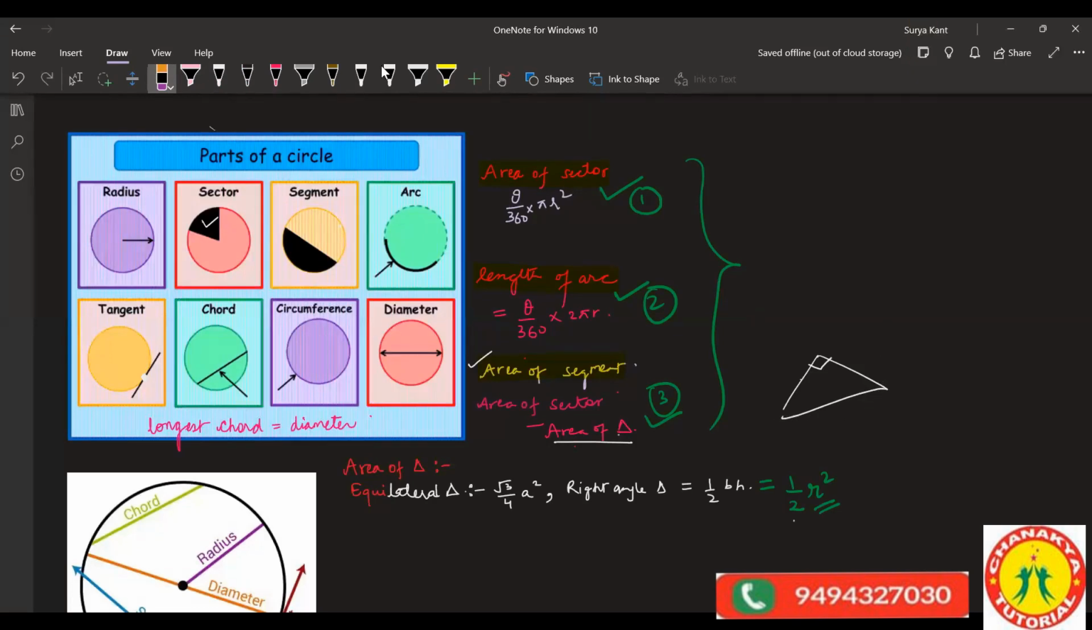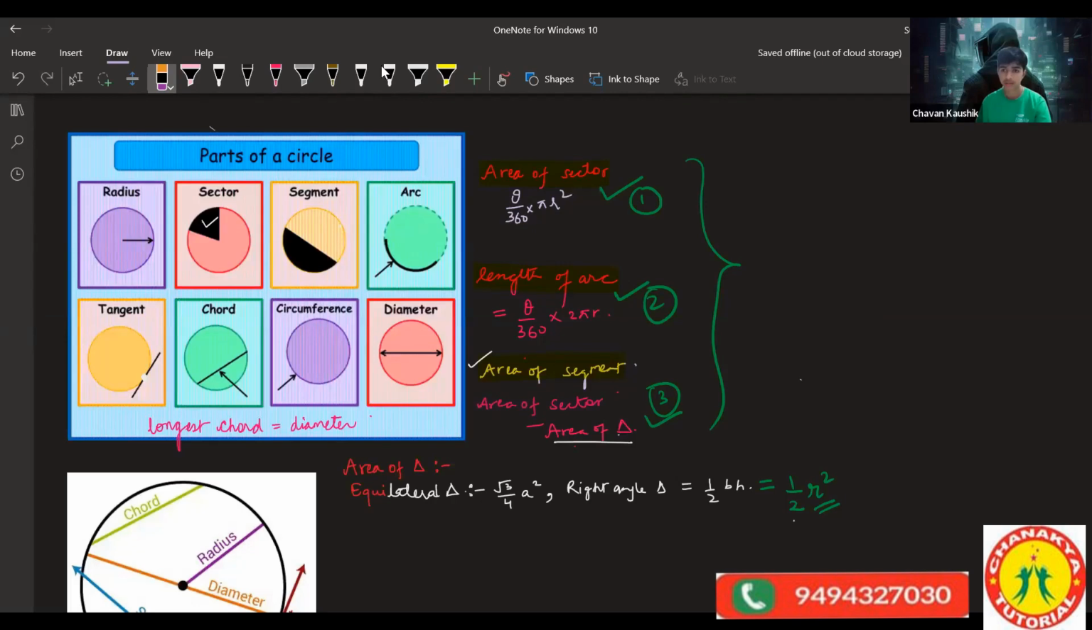If the angle is 60 degrees over here, you have to use 60 by 360 into pi r square. What part of the circle is the sector? And in the same way, we just have to multiply with the arc. If this is the angle, the length of the arc is the angle divided by 360 into the circumference.